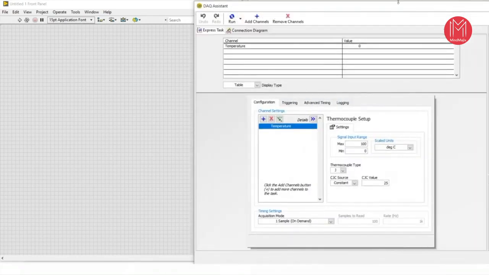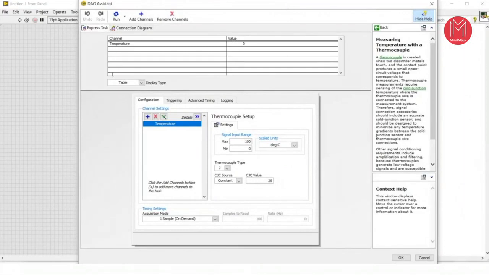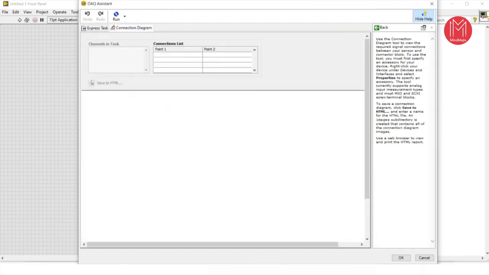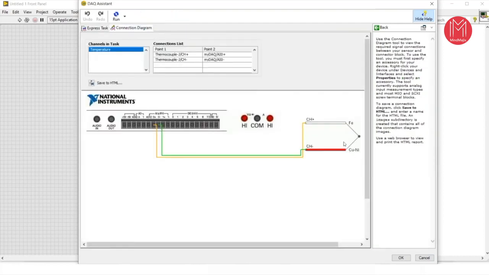Now this is the assistant configuration window. Here you can see the Express task, which we have designed. Now I am going to show you how you can connect your sensor with the DAQ system. For that, you can click here on connection diagram. So this is your thermocouple. There are two different poles, and we are connecting this thermocouple with analog inputs 0 plus and 0 minus. The myDAQ system is a differential mode based system, and here the platform is not connected with any kind of ground. That's why we will use differential mode to acquire data.